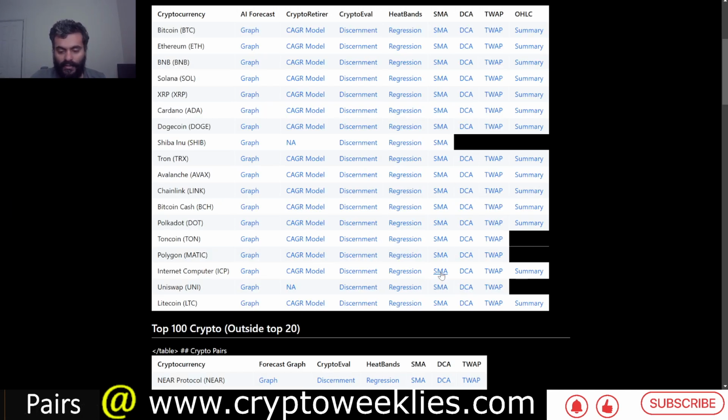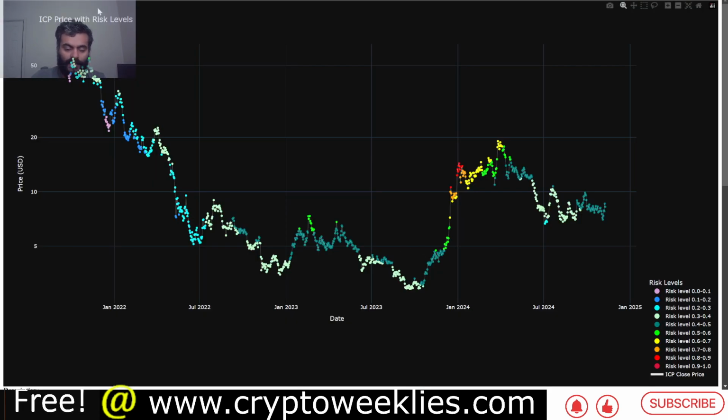In terms of the accumulation strategy based models, the SMA based models are calculated based on the difference between the price and the 20-week simple moving average.